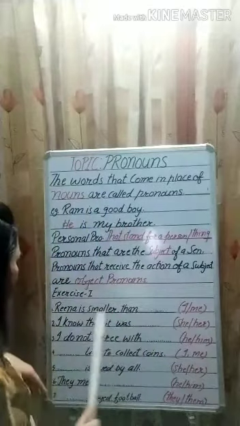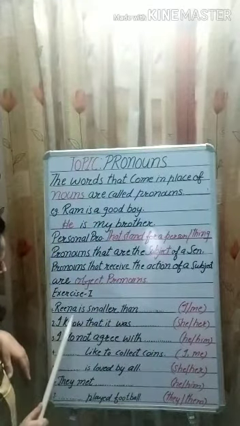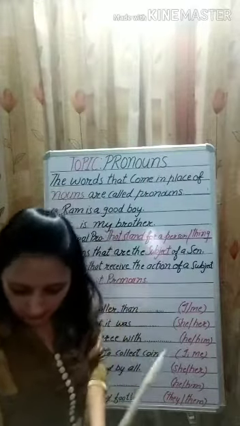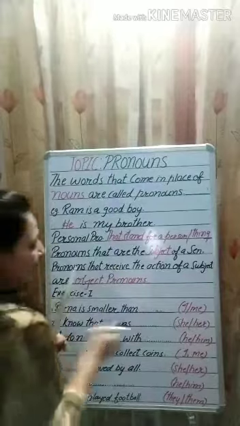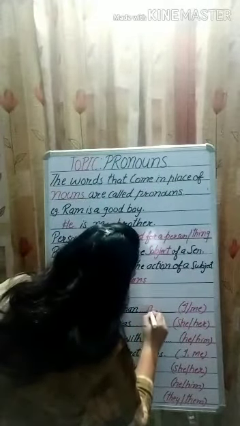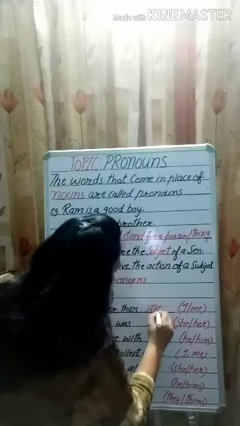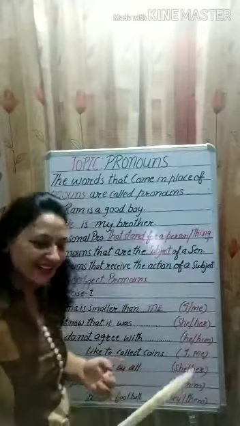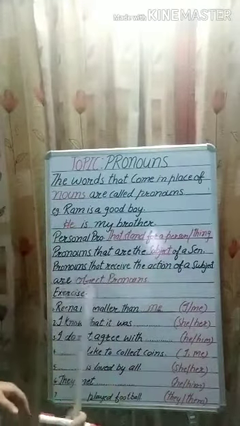In this sentence the subject, Rima, is already there. So I'm going to fill this blank with the object pronoun. Can you guess? Yes, it's me. Now let us read this sentence again: Rima is smaller than me. Is it clear?